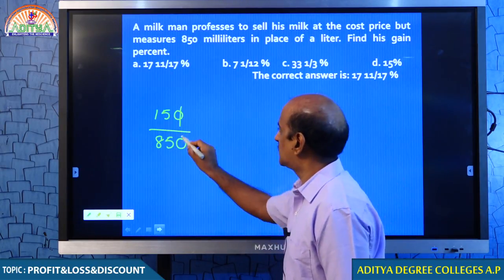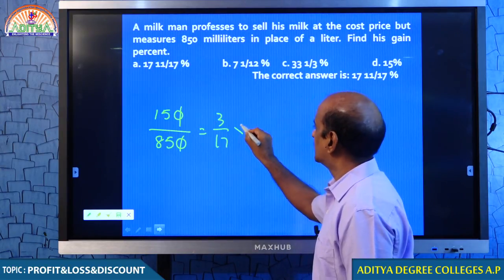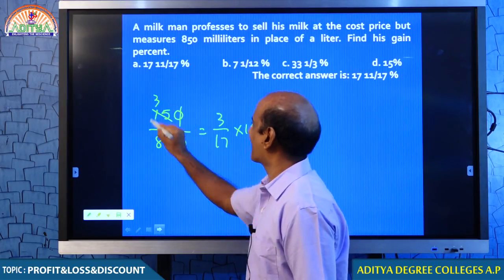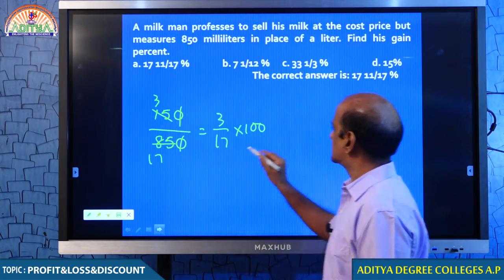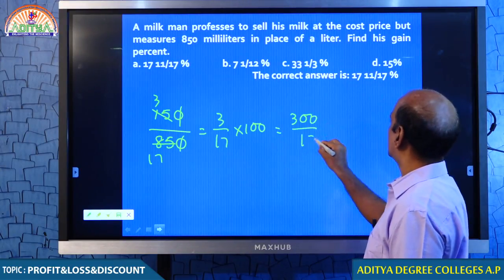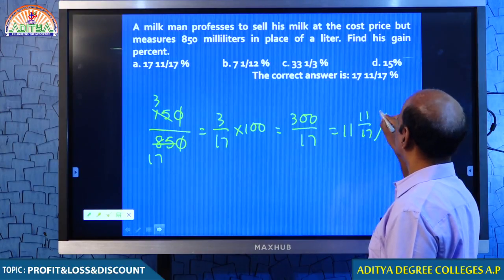That means how much profit is he getting, students? 3 by 17. If you want to convert the same into percentage, into 100. You understand that? Therefore, his profit percent is 300 by 17, 17 11 by 17%.